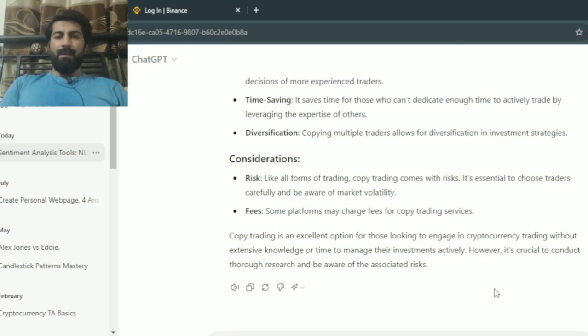Copy trading is an excellent option for those who want to engage in cryptocurrency trading without extensive knowledge or time to manage their investment actively. However, it's crucial to conduct thorough research and be aware of the associated risks.